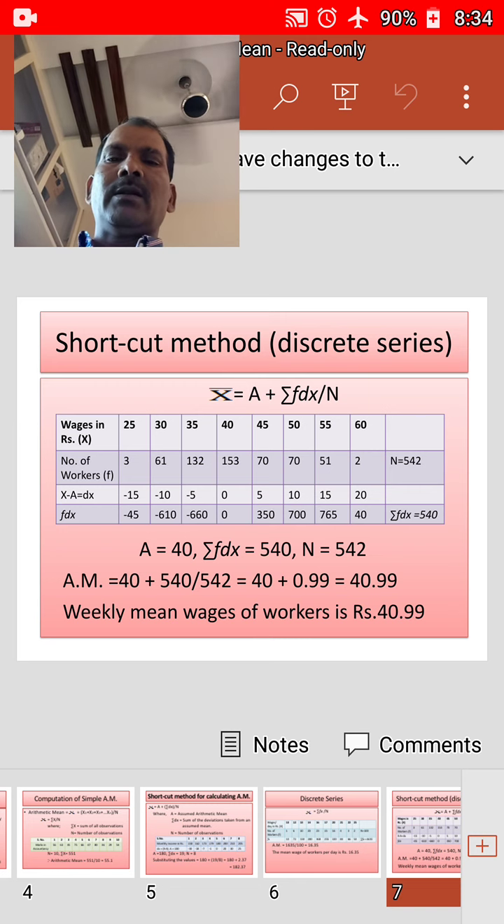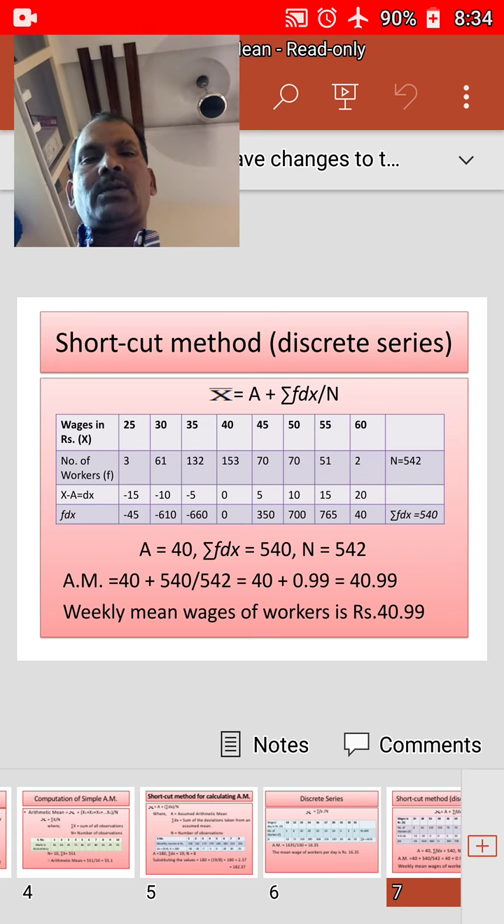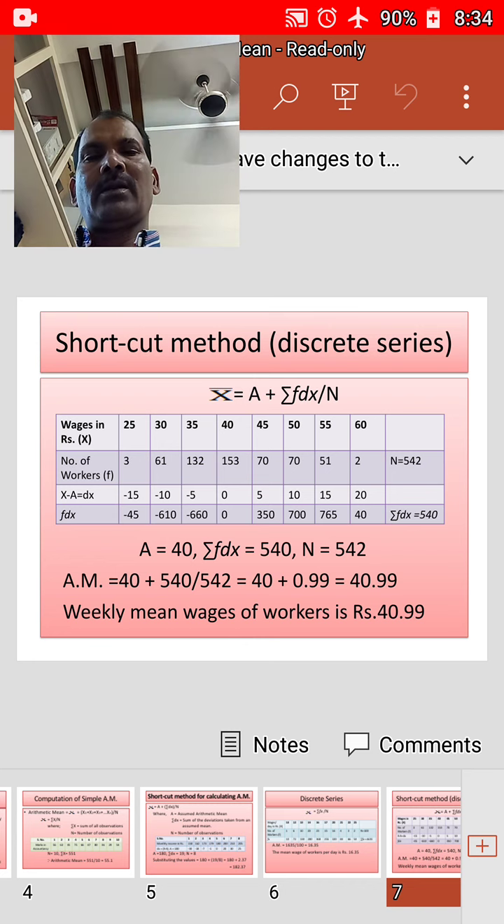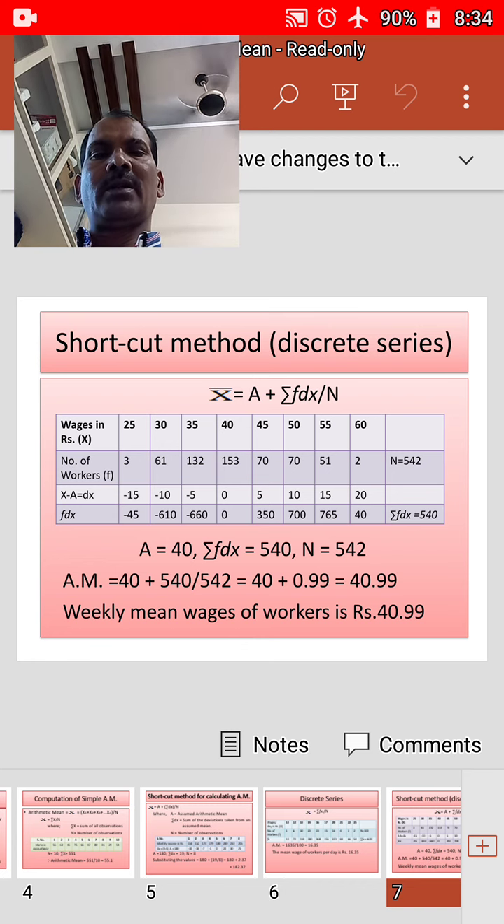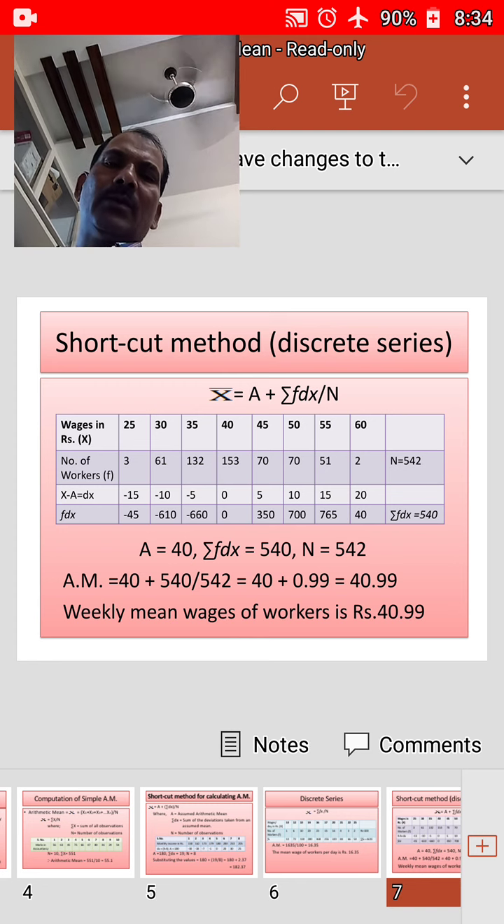Then f into dx: we have f values, 3 into minus 15 is minus 45, then 61 into minus 10 is minus 610, minus 5 into 132 is minus 660, 0 into 153 is 0, 5 into 70 is 350, 10 into 70 is 700, 15 into 51 is 765, 20 into 2 is 40. The total, sigma f dx, is equal to 540.